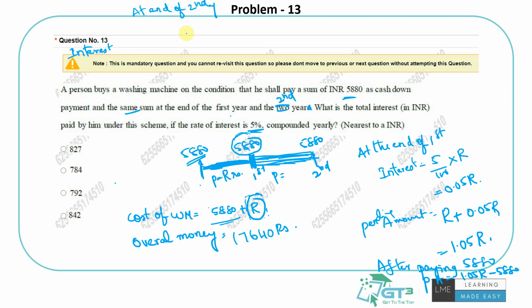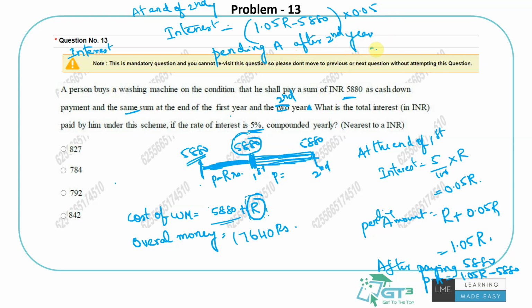So what is the interest at the end of second year? The interest is calculated only for this amount, 1.05 R minus 5880, into 0.05, that is 5%. 5 by 100 is 0.05, that is the interest. So what is the pending amount after second year? Pending amount after second year would be simply 1.05 times, because this is the interest and the actual amount is this.